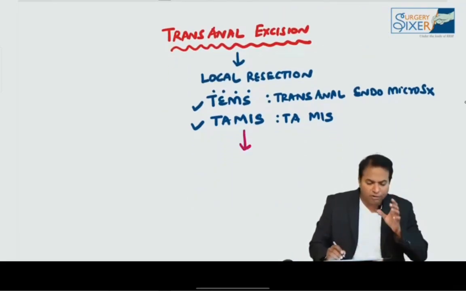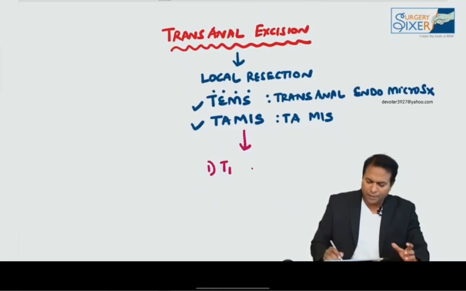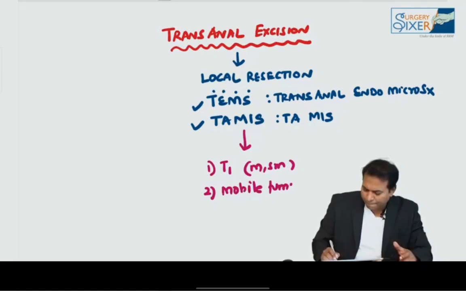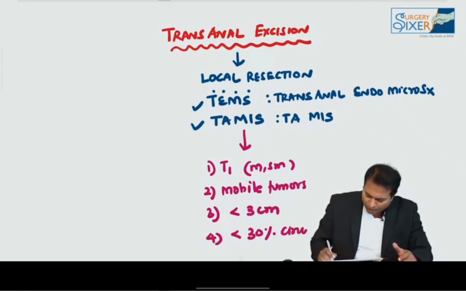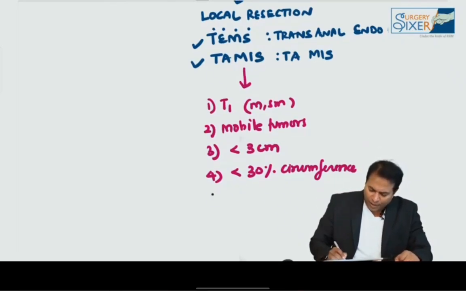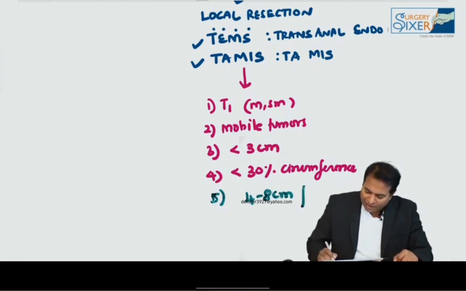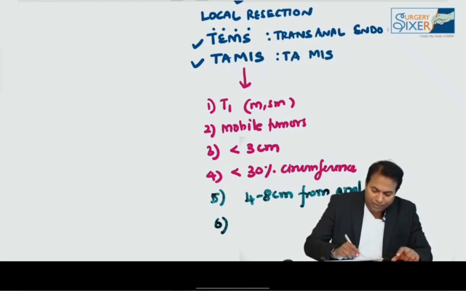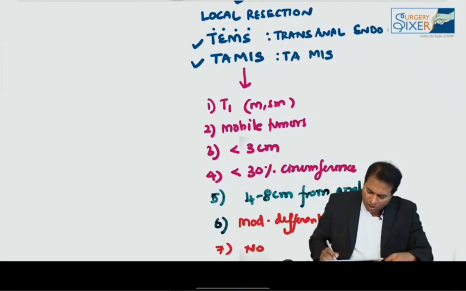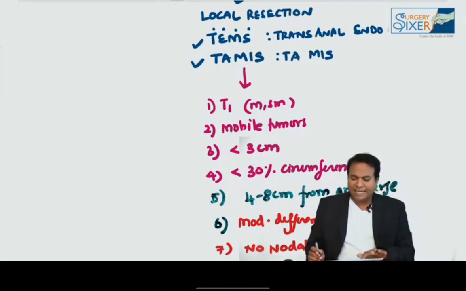This is indicated for the following tumors: T1 tumors, involving only mucosa and submucosa, and mobile tumors only. Tumors less than 3 cm and less than 30% of the circumference of the lumen. The tumor should be seen 4 to 8 centimeters from the anal verge. The tumor should be moderately differentiated, with no nodal disease on MRI, no nodal mets. So these are the indications for TAMIS or TEMS.